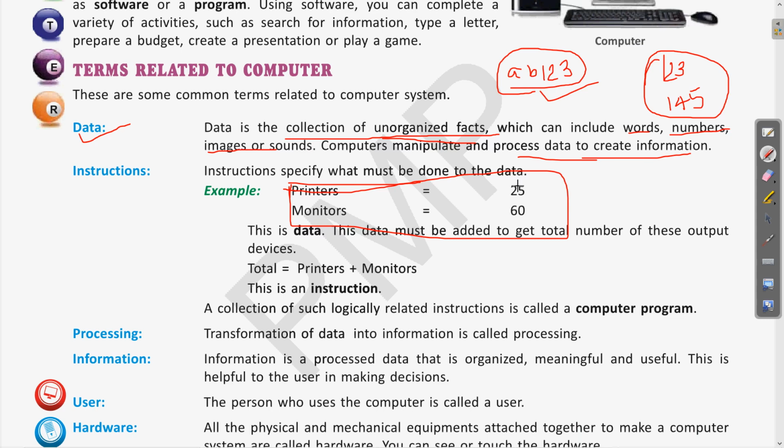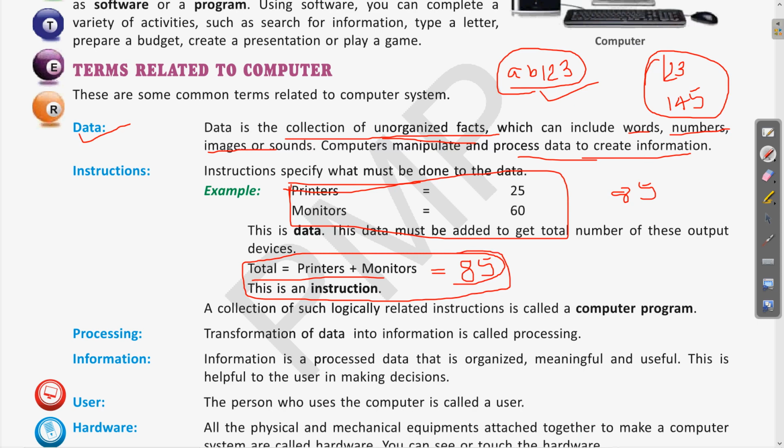When the numbers are added, 25 plus 60 will become 85. So the total number of printers plus monitors will become 85. Then this piece of written data will be called an instruction.